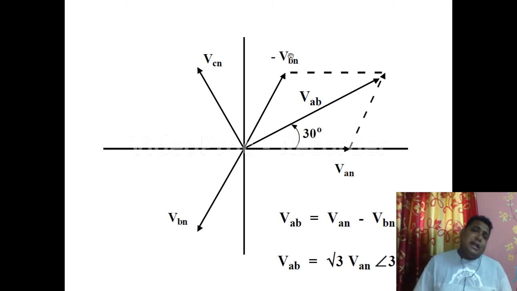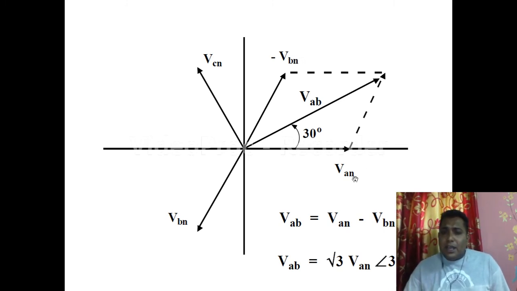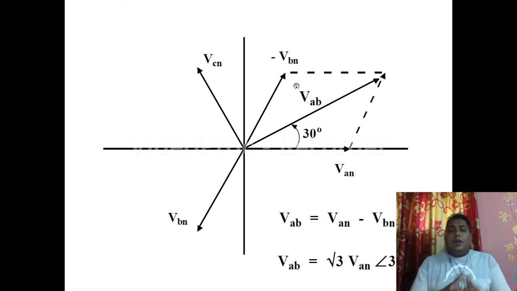And what should be the name of that line voltage? See, this is neutral. Between A and N, A is the phase, N is the neutral. Between B and N, B is another phase and N is the neutral. So between VAN and VBN, what is the line voltage? VAB. Now we have a small derivation, four or five lines. If we do that, we can find that line voltage and phase voltage have some relation.